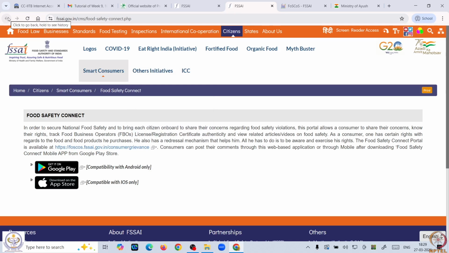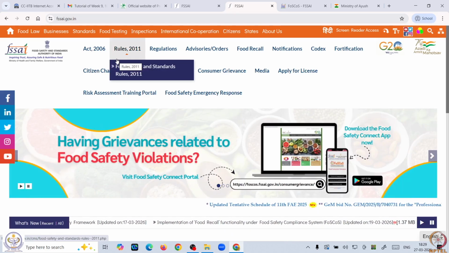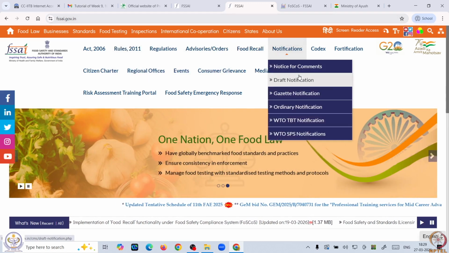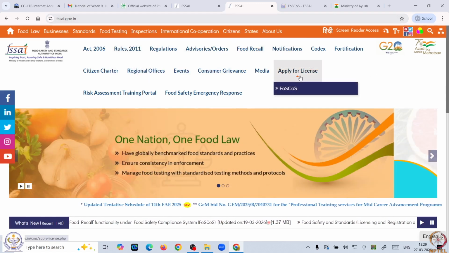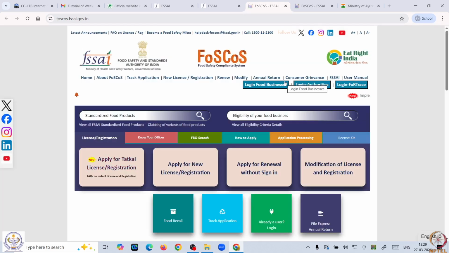But what we need to look at is the licensing procedure. If we want to apply for the licensing of a facility or a formulation, where can we go ahead? This is the apply for license tab. When you click it, it will take you to another web portal where we have the facility for login for food business, login for authorities and login for trace. Now, these are the tabs provided by the web portal.